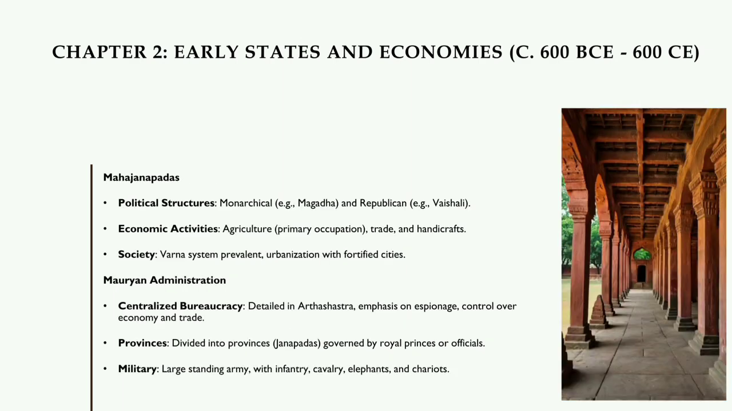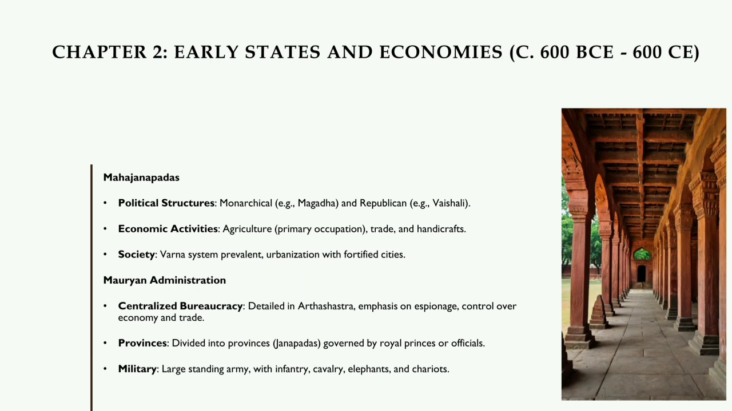There are some other points to be discussed. Mahajanapadas. Political structures: monarchical, example Magadha, and republican, example Vaishali. Economic activities: agriculture as the primary occupation, trade, and handicrafts. Society: Varna system prevalent, urbanization with fortified cities.